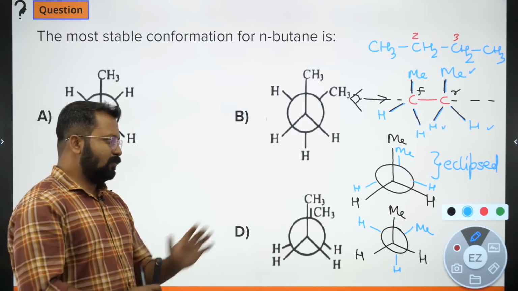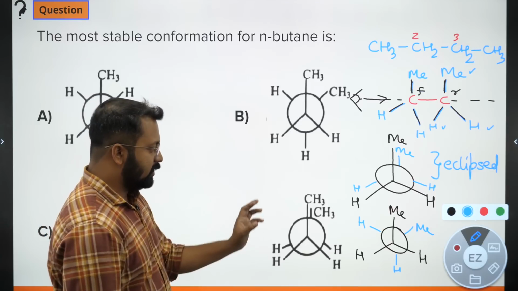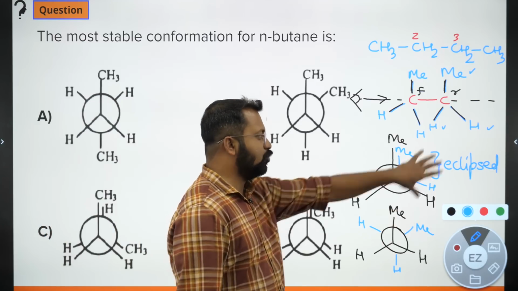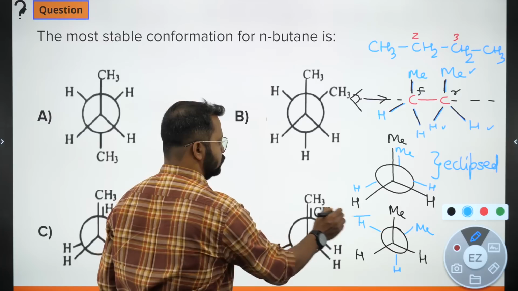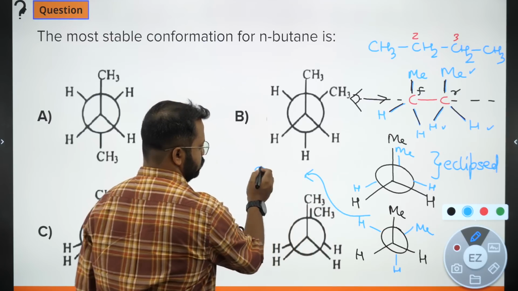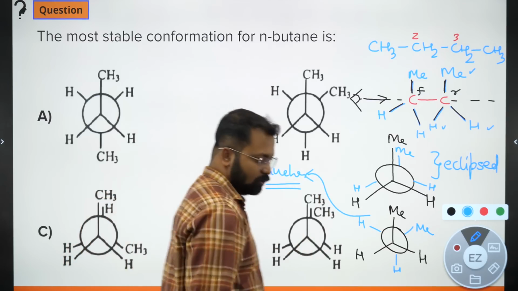Now there is some distance between the two methyl groups, so this arrangement is slightly more stable than the eclipsed one. This is known as gauche.